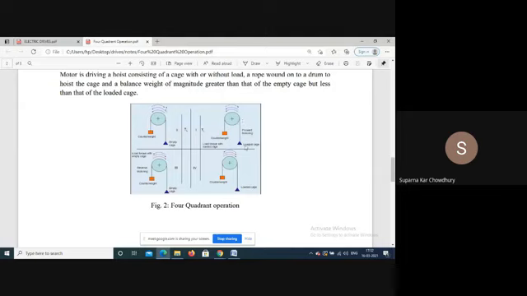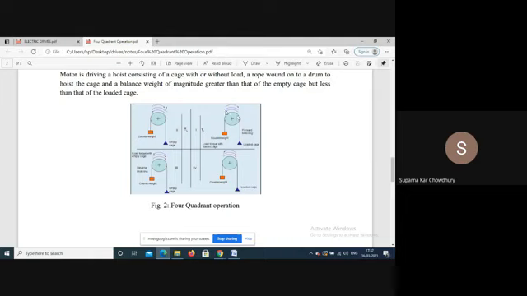For forward motoring, with a loaded cage, we are lifting the loaded cage. Now the load is the weight, so it is an active load, always acting downwards. So we are moving against the gravitational pull.